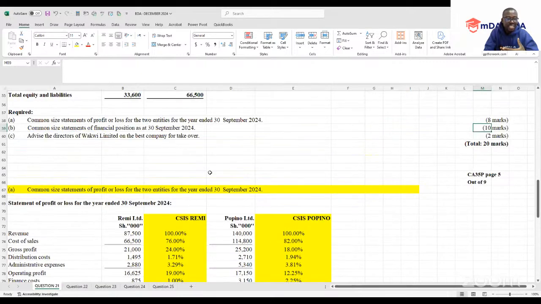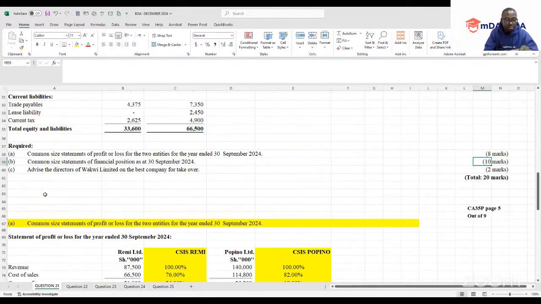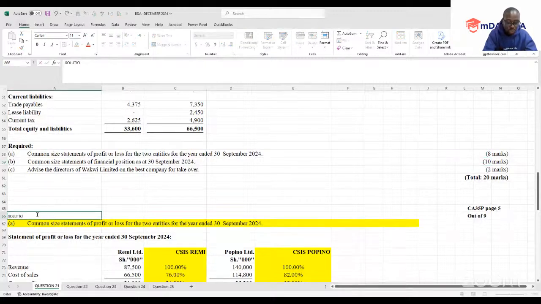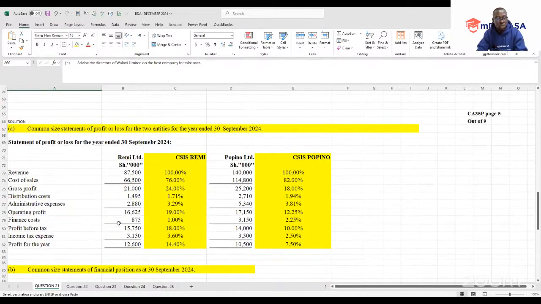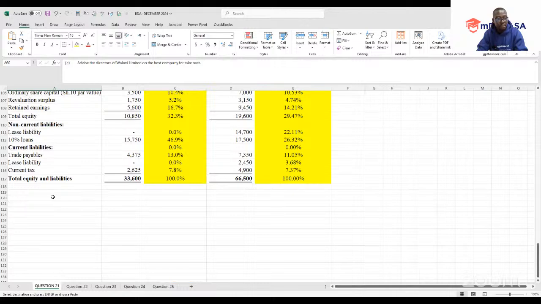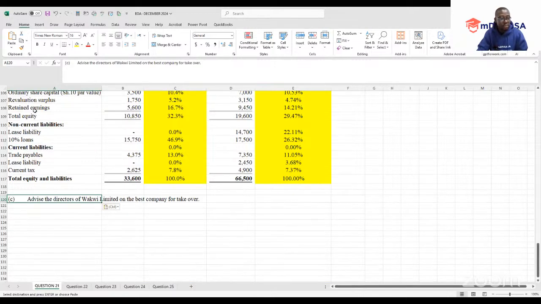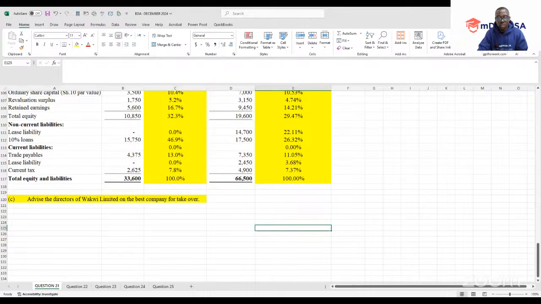So look at this case. We are done with part A and part B. You've seen my presentation, whereby whenever I'm having my solution, I show what I'm doing, so that you ease the task of the examiner to know what you're doing. So part C of the question, you're asked to advise the directors of Pocky Limited on the best company for takeover.